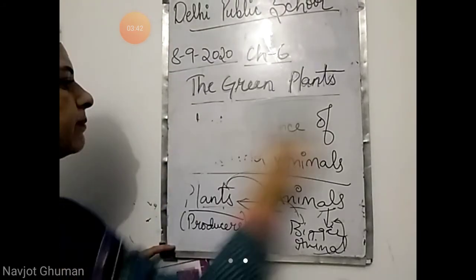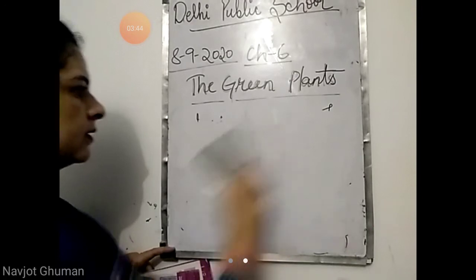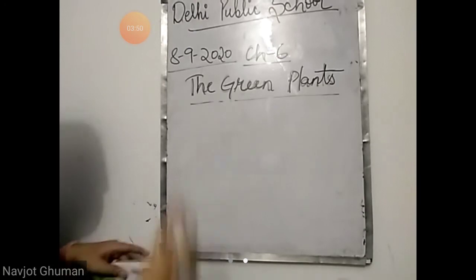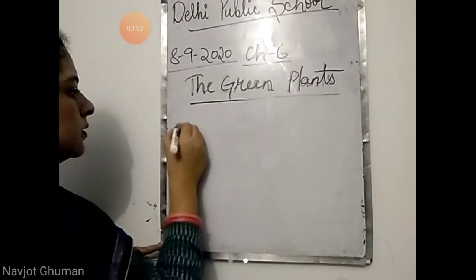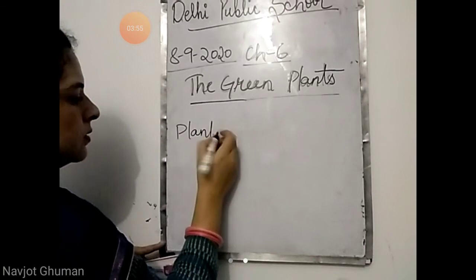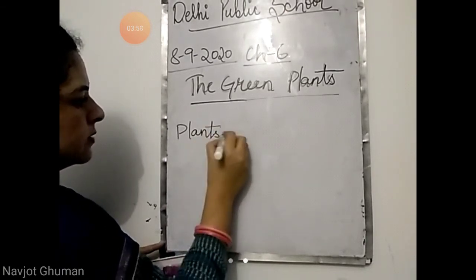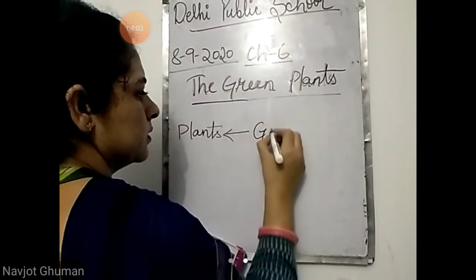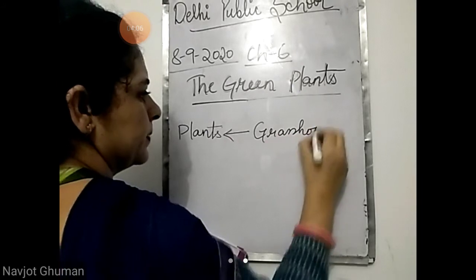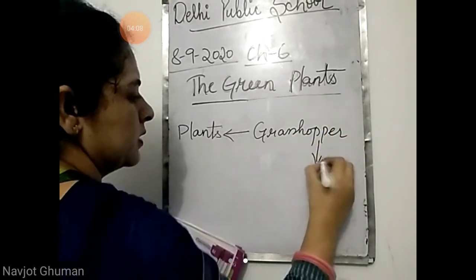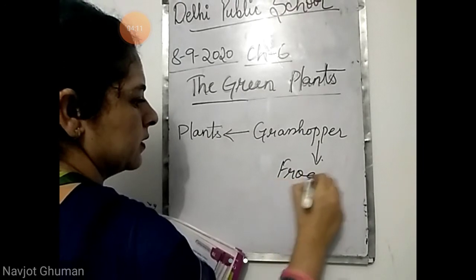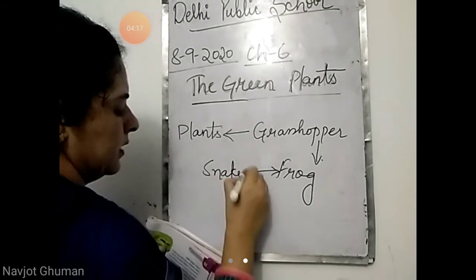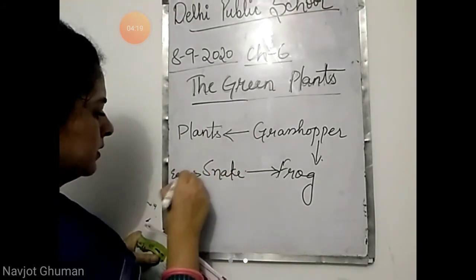Let me give you one example of food chain. Plants. Who eats plants? Grasshopper. Grasshopper will be eaten by frog. Frog will be eaten by snake. And snake will be eaten by eagle.